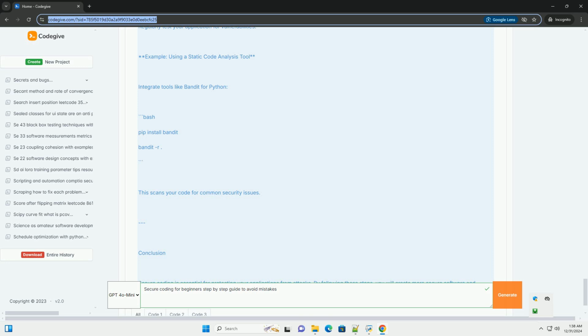Conclusion. Secure coding is essential for protecting your applications from attacks. By following these steps, you will create more secure software and reduce the risk of vulnerabilities. Remember, security is not a one-time task but an ongoing process. Always stay informed about the latest security practices and threats.